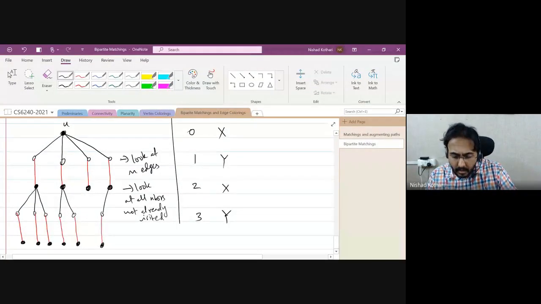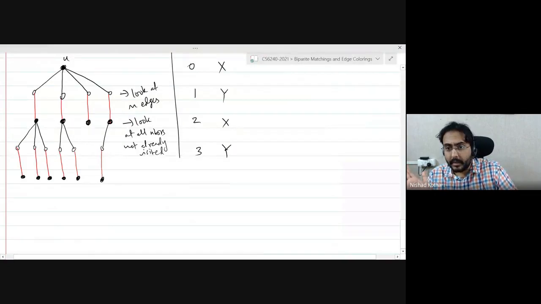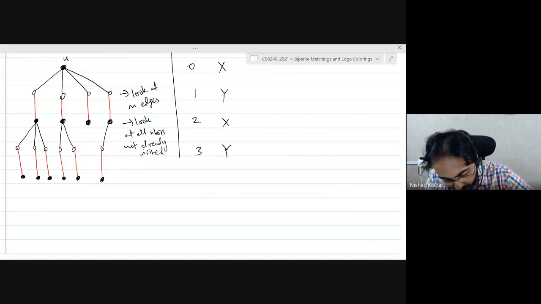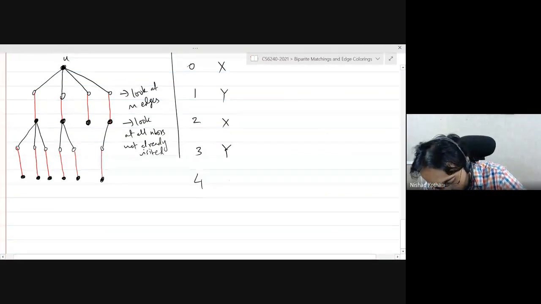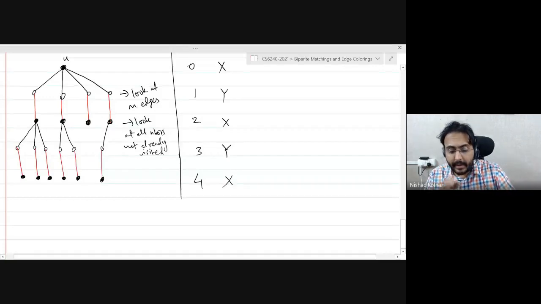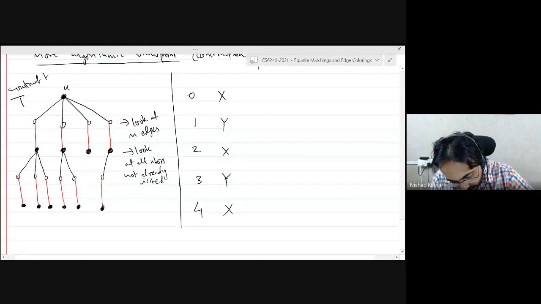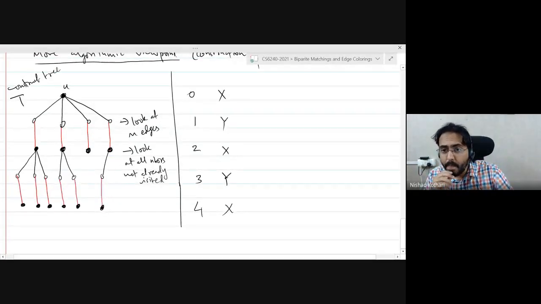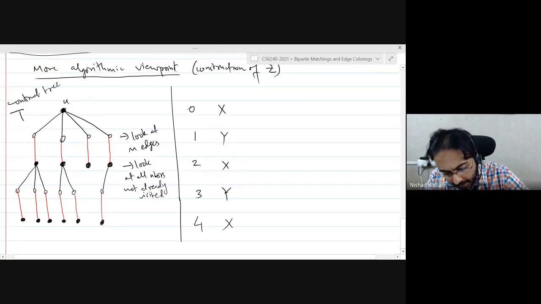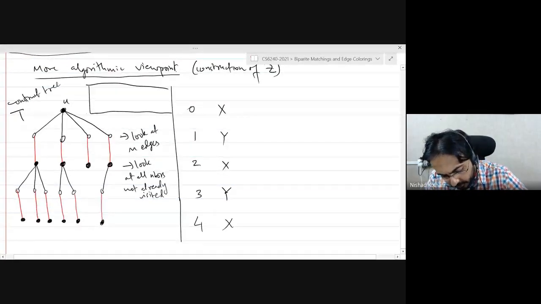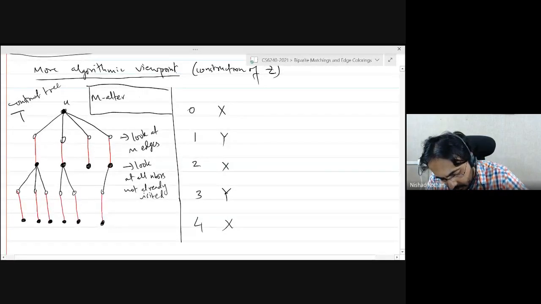And now you are again at black colored vertices. Supposing your process stops here, right? Maybe at this point, all of the neighbors of these vertices in level 4 are already in your tree. So what we are doing is we are constructing a tree T, as I explained. You can call this an M alternating tree. That's the term generally used in algorithmic discussions. This is an M alternating tree.